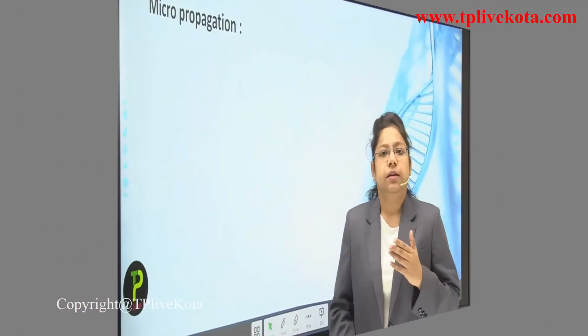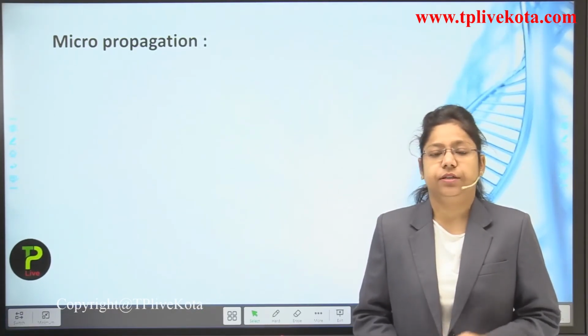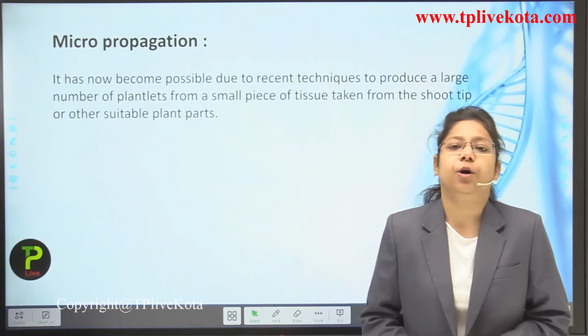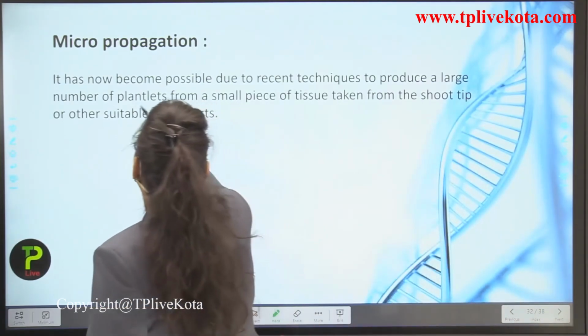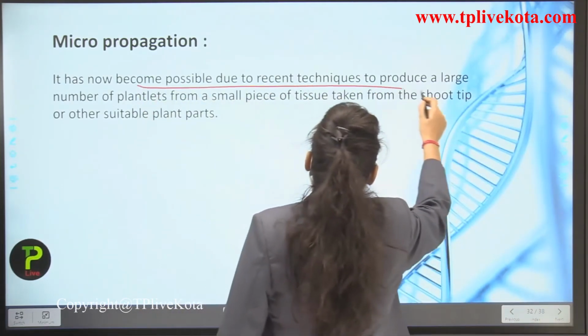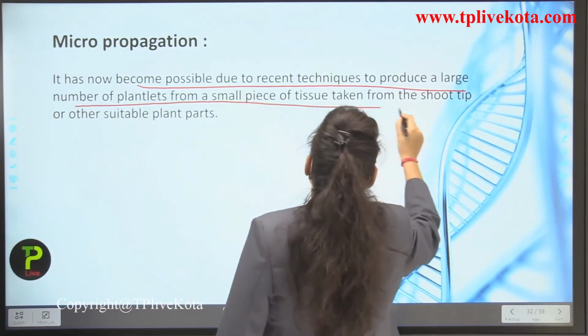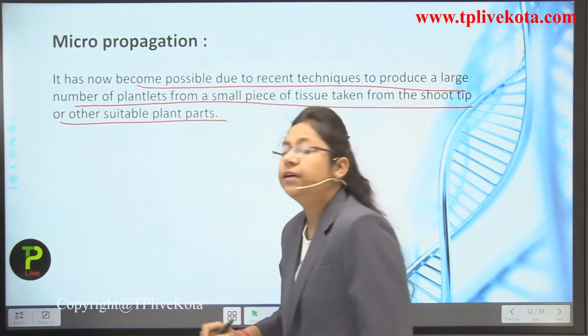Okay students, now we are going to learn about micropropagation. Till now we have read about vegetative propagation. Now it's time to learn about micropropagation. It has now become possible due to recent techniques to produce a large number of plantlets from a small piece of tissue taken from the shoot tip or other suitable plant parts.